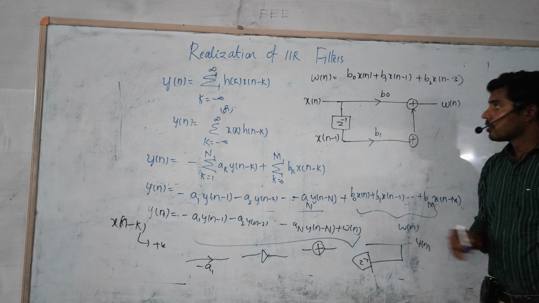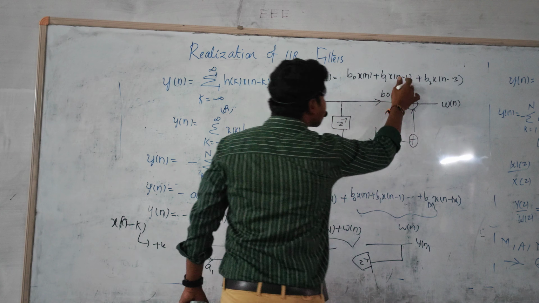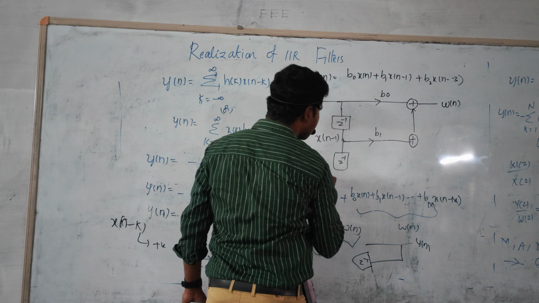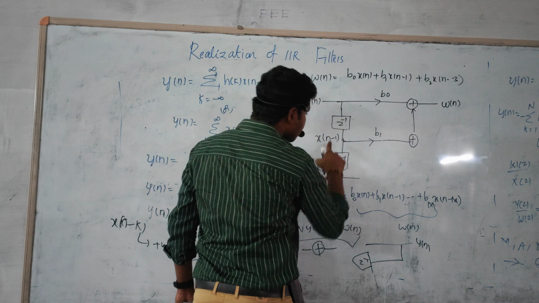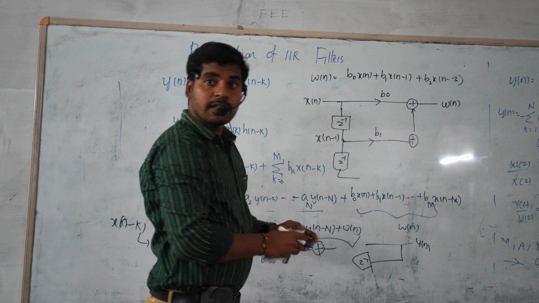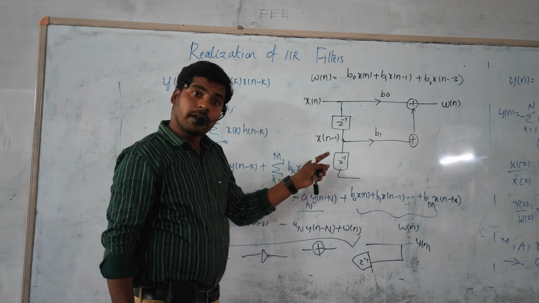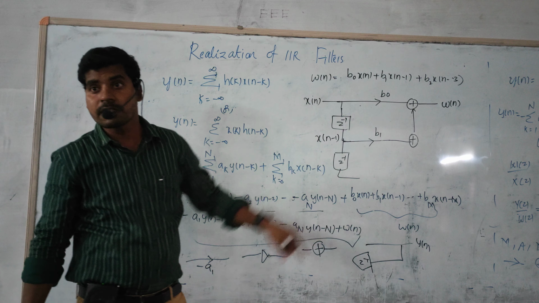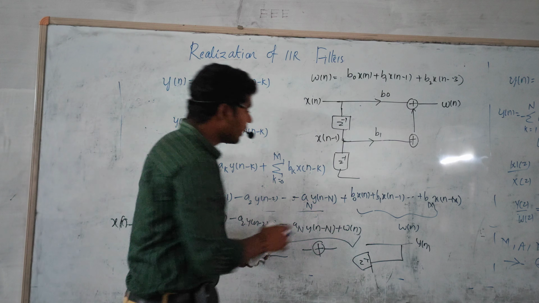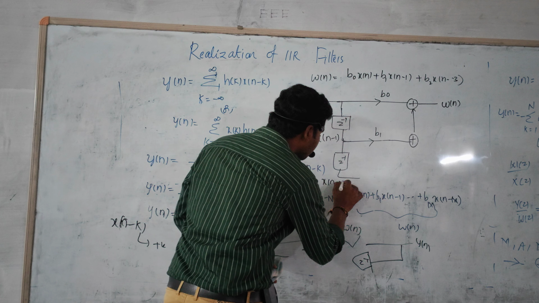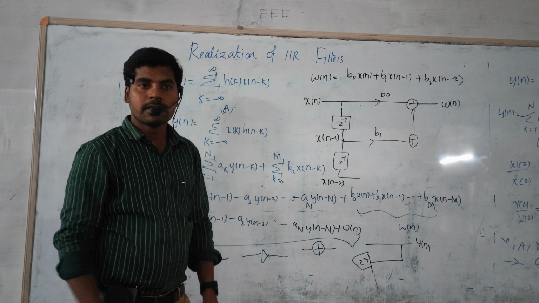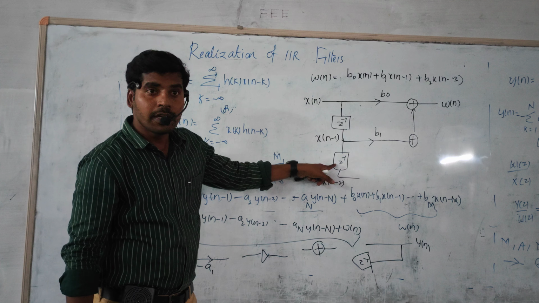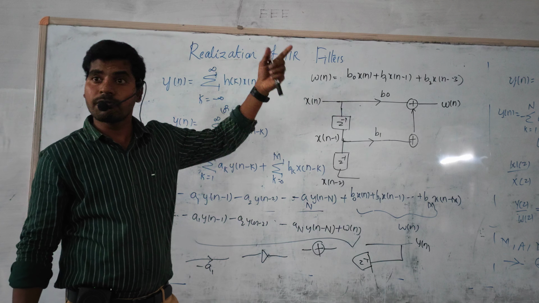Suppose next one, x of n minus 2. I don't want to write a complete analysis, just a brief glance about it. So now in this case, x of n minus 1 is the input for the delay. But again it produces one more delay on x of n minus 1, and it becomes 2 units delay. Therefore x of n minus 2. Previously your input was x of n minus 1 only. If you apply this to the unit delay, it also produces one more unit delay.